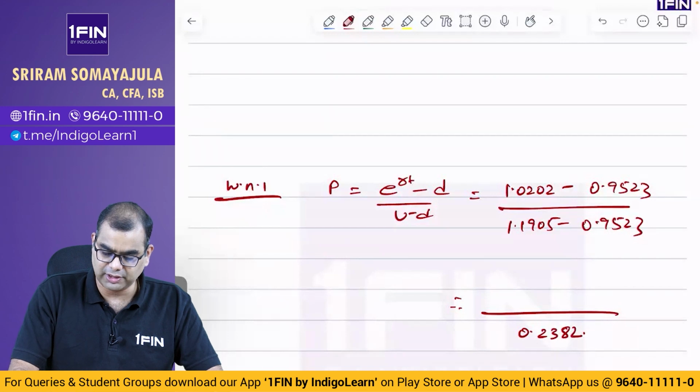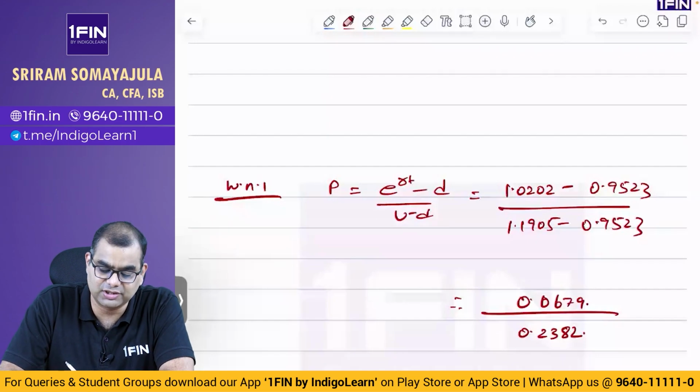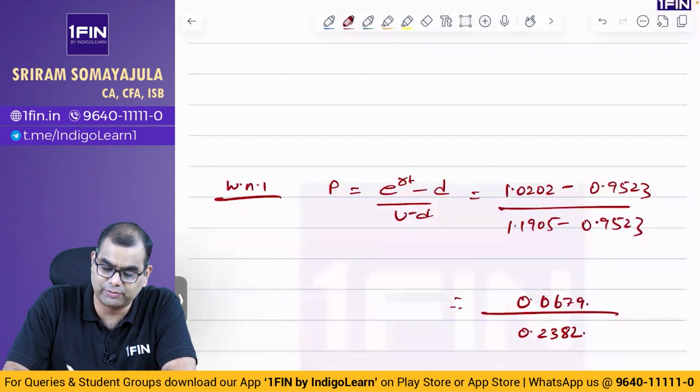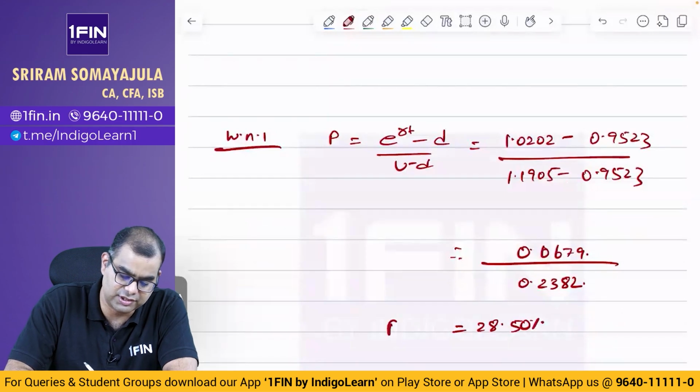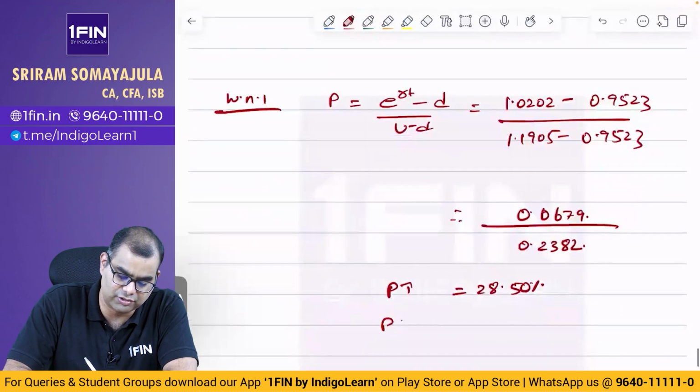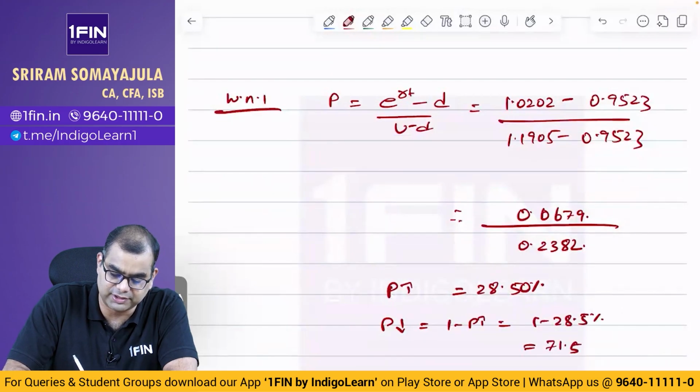1.0202 minus 0.9523 is equal to 0.0679. So 0.0679 by 0.2382 panna you will get 28.50%. Probability of up move is this. Probability of down move is equal to 1 minus probability of up move, which is 1 minus 28.5%, which is equal to 71.5%.